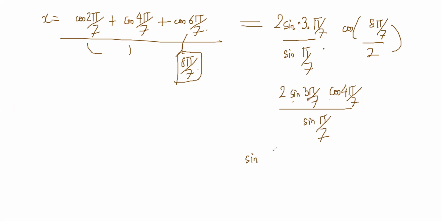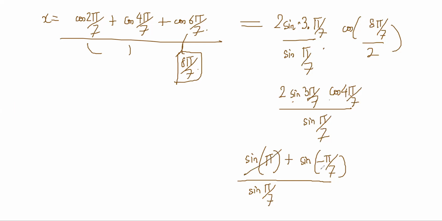C plus d, when you do, it becomes sine pi, plus sine c minus d, when you do, it becomes minus pi by 7, right? And you have a sine pi by 7, right? So it becomes 0 and this is minus 1, answer, right? Angles were not in AP and I was stupid enough to overlook this, but otherwise this is very easy, right? X you have gotten, right?